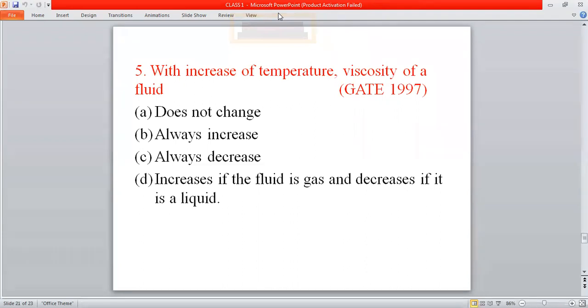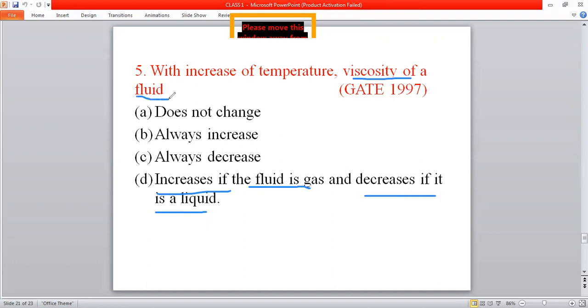But in the case of gas, the viscosity will increase because of the molecular collisions. So the answer will be: increases if the fluid is gas and decreases if it is a liquid. The question asked about the viscosity of a fluid, and a fluid may be a liquid or gas. So you have to read the question twice or thrice, so that you can understand what they have asked.